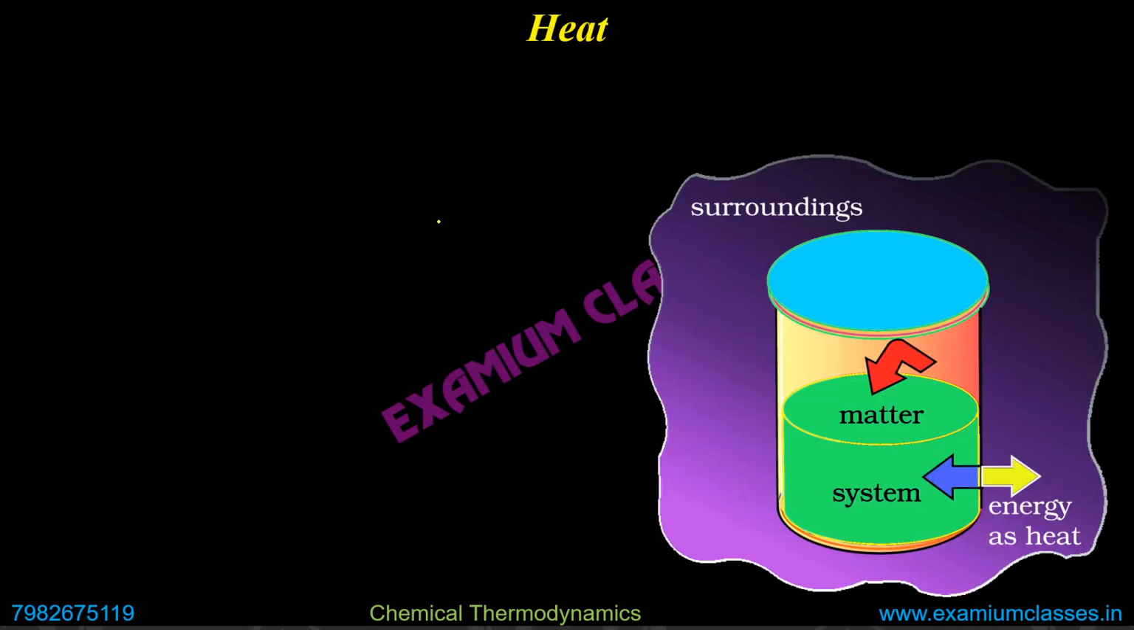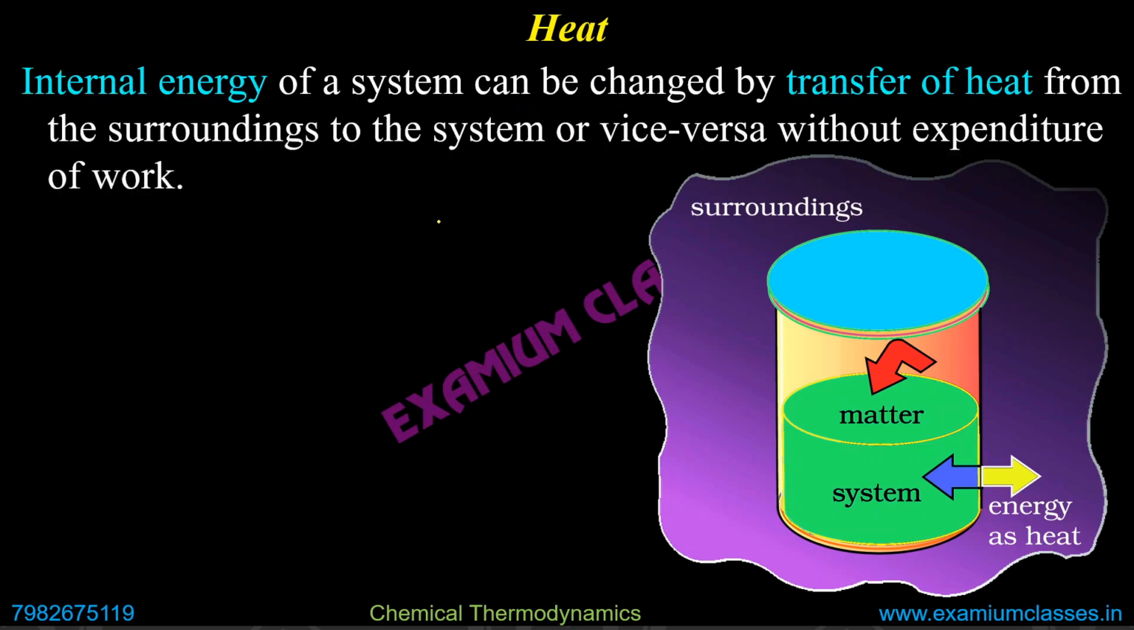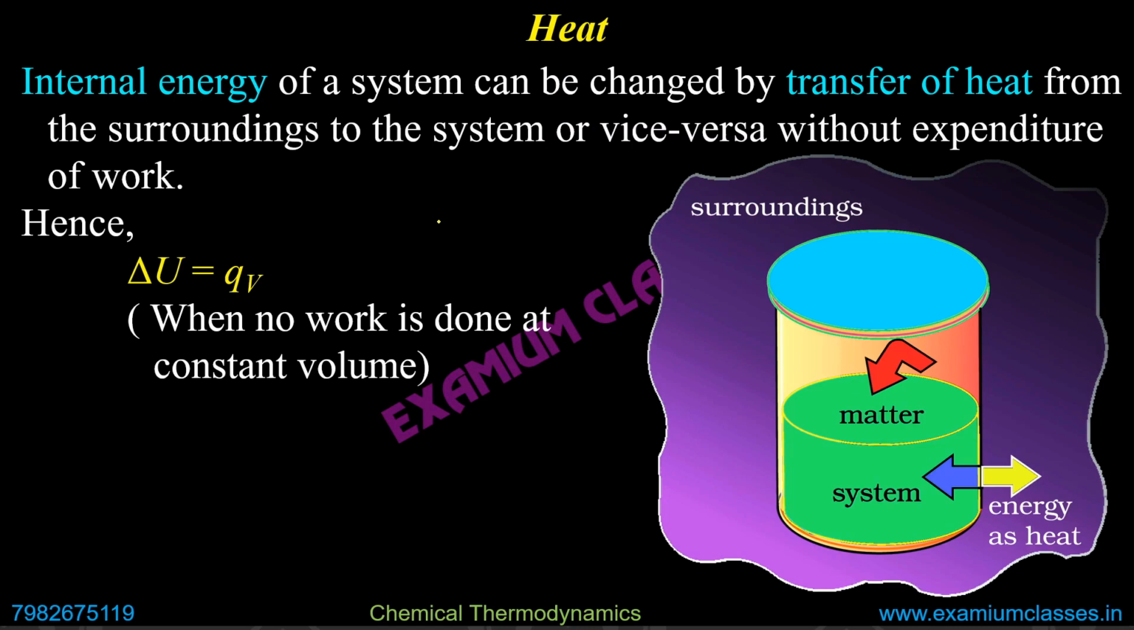Second one, internal energy can be changed by heat only. So in this case we are not doing any work, only heat we are considering. So in that case what can happen? Delta U, that is the change in internal energy, will be whatever energy is changed due to that heat. This V just indicates that here it is at constant volume. Why are we saying constant volume? Because work is not being done.